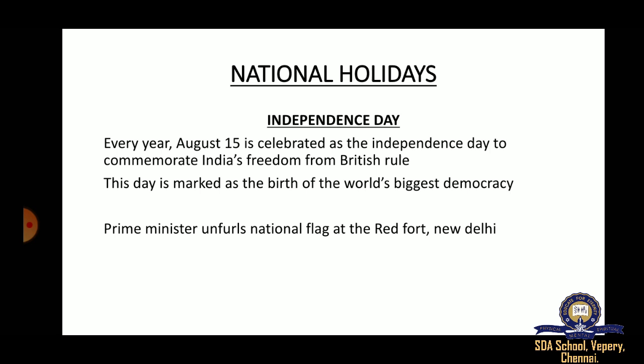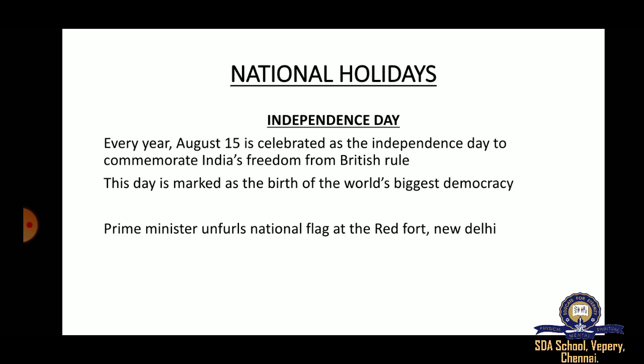During this day, the world's biggest democracy was born. India is the world's biggest democracy. What is democracy? It is a form of government made by the local people, the common people. Only the common people choose their leader.